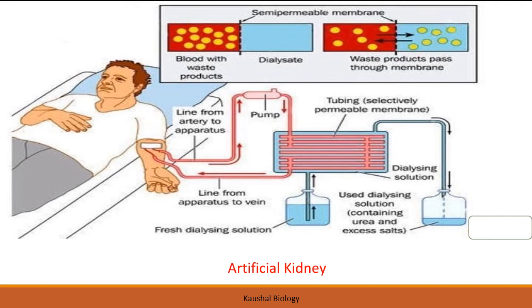Here in this machine you can see this is the dialyzing solution, and this is the tube through which the diffusion will take place. All the metabolic waste from the blood will come into this solution, and then this solution is brought here. It is the used dialyzing solution which contains the urea and the excess salt. I hope this artificial kidney is clear to you. Let's go to the next slide.